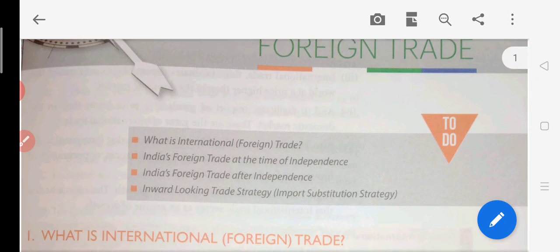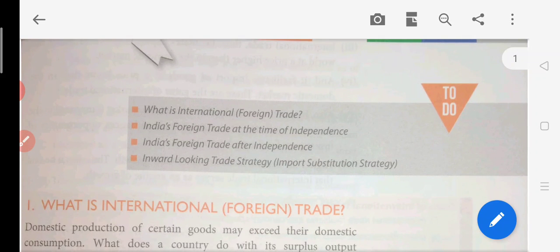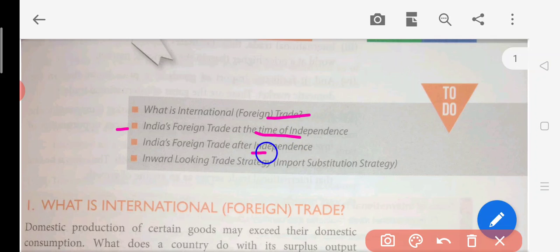Today we are going to start chapter 5, that is India's foreign trade. Here in this chapter, what are we going to learn about? We are going to learn what is the meaning of international foreign trade, then what is India's foreign trade at the time of independence. After that, India's foreign trade after independence, then inward looking strategy or import substitution strategy.